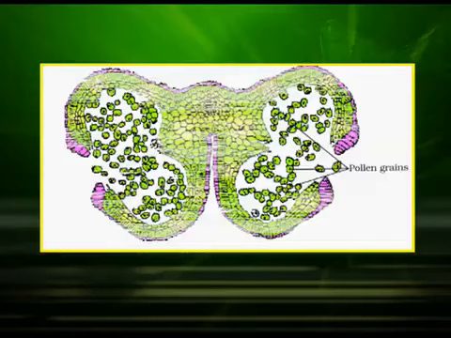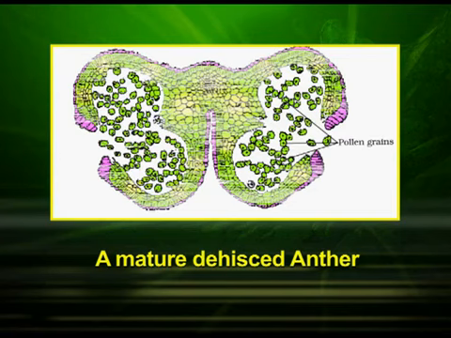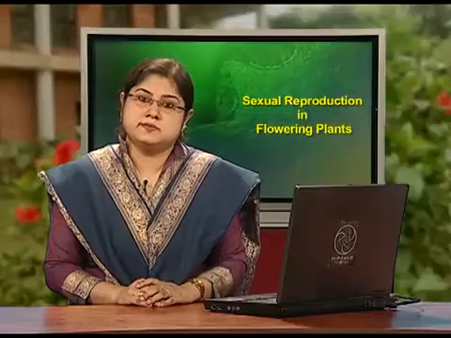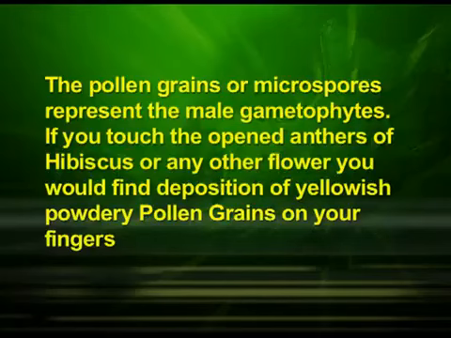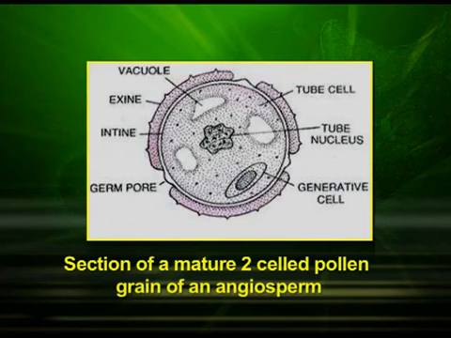Here in this diagram, you can see a matured dehisced anther. You can observe mature pollen grains coming out of the openings of the matured dehisced anther. Now, let us discuss pollen grains. The pollen grains or microspores represent the male gametophytes. If you touch the open anthers of hibiscus or any other flower, you would find deposition of yellowish powdery pollen grains on your fingers. You can observe them with the help of a microscope.